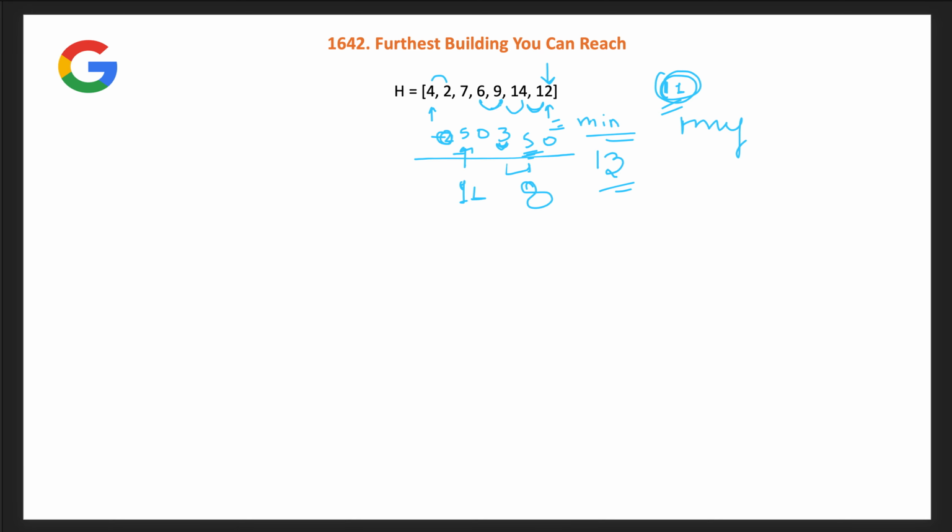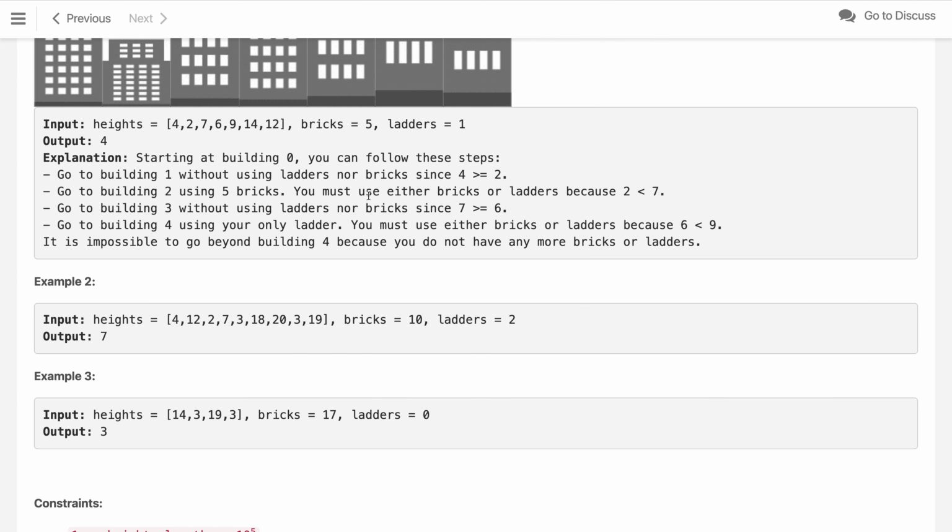You can reach the building of height 9, but you can't make the next jump because you have only been given 5 bricks and you already used 3 of them on this jump. After using 3 you are left with 2, and you need 5 more to jump from building 9 to 14. So we cannot. This is the farthest we can go, and the index of 9 is 4. So this is example 1.